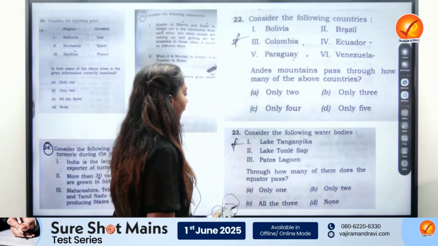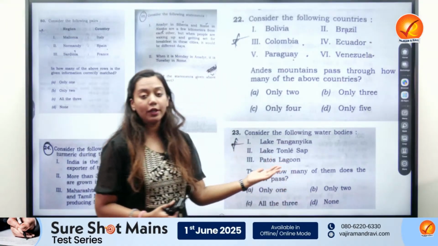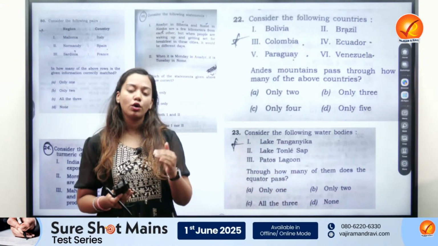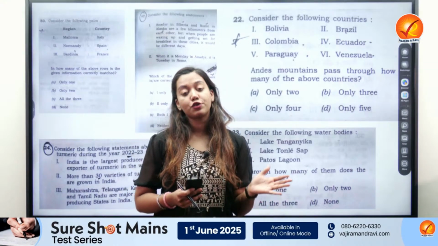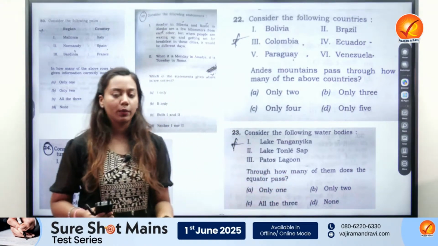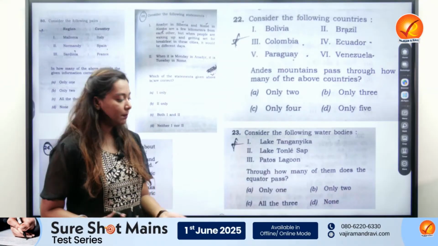Then the next one, how many of them the equator does not pass through? Now also, this is very basic generic mapping information that we read, how many countries pass through the Tropic of Cancer, Tropic of Capricorn, and so for the equator. This is also something which was repeated in PYQs.